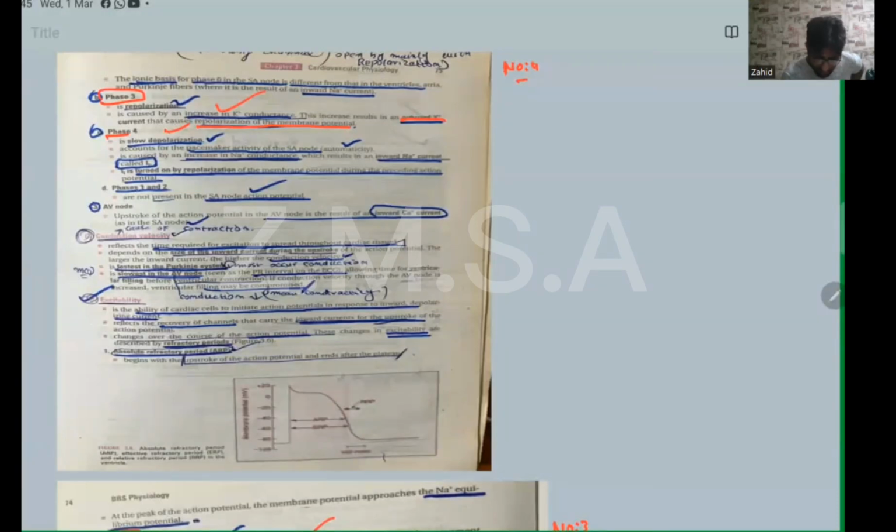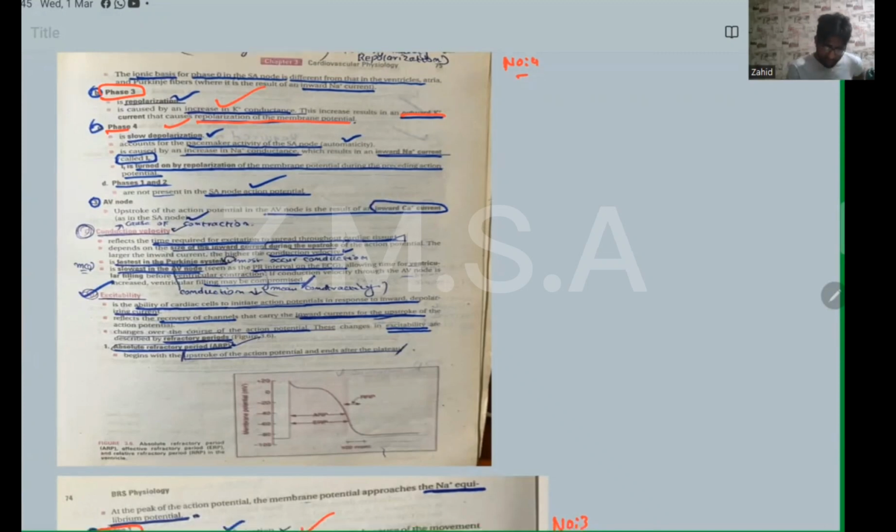In the AV node, the upstroke of the action potential is the result of an inward calcium current, similar to the SA node. Conduction velocity, as we discussed, reflects the time required for conduction: fastest in the Purkinje system and slowest in the AV node, already discussed. Okay, so this is all about cell membrane